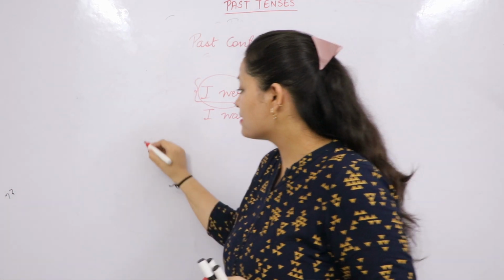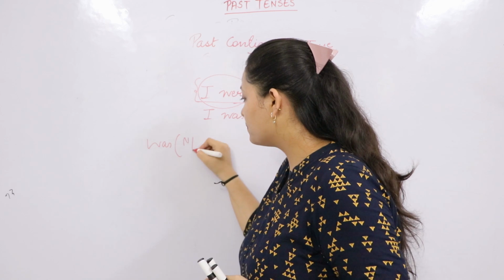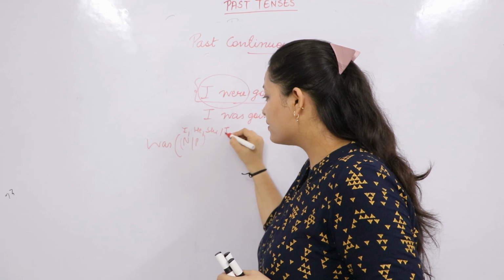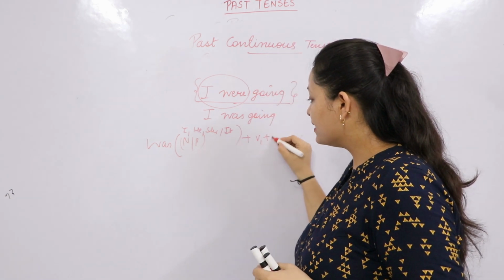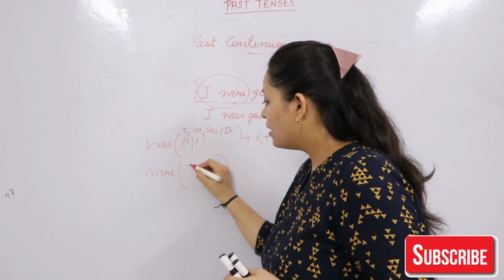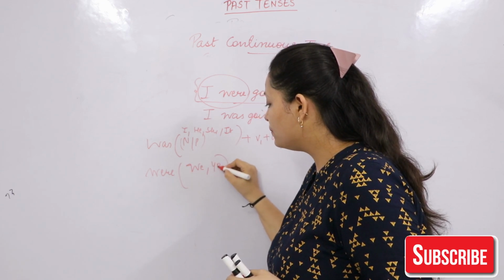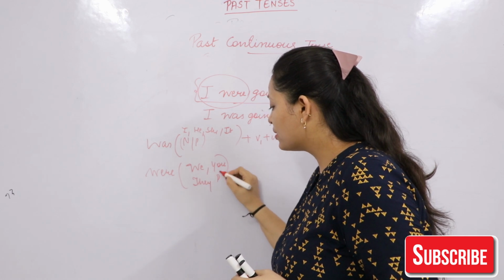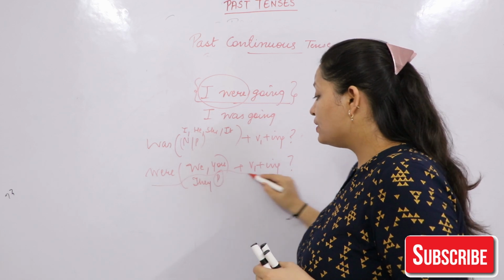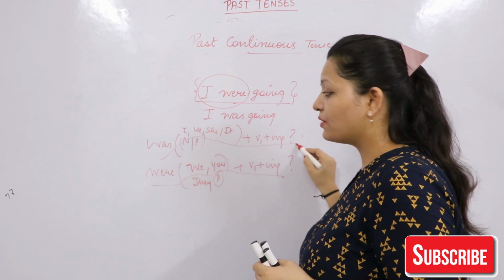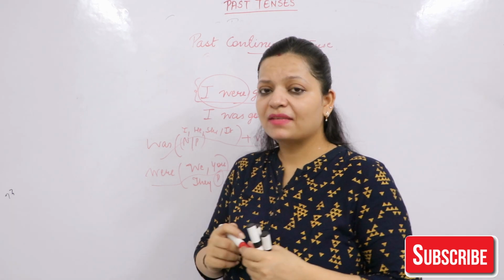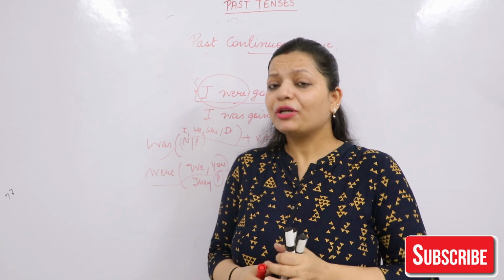For the question cases, we use was with any noun and pronoun, as I discussed: I, he, she, it, which is used with singular V1 ing. And were is used with we, you, and they, any plural, with V1 and ing. Were we doing that? Was he coming to our home? Simple. Let's go with some examples. Were you listening? Right? Were you listening to me?